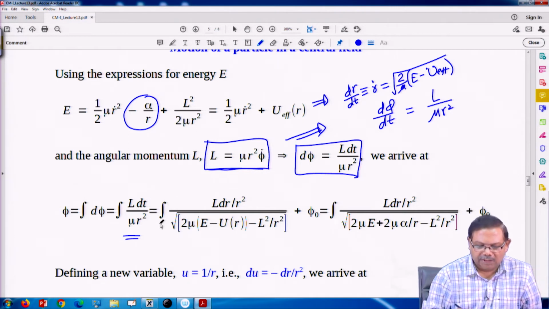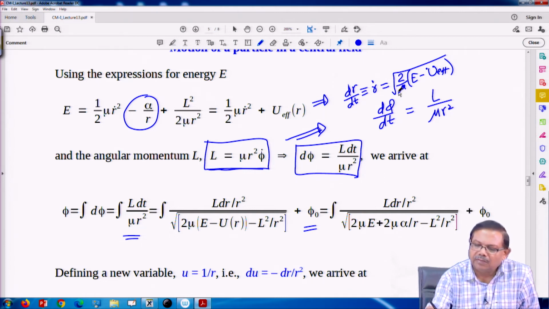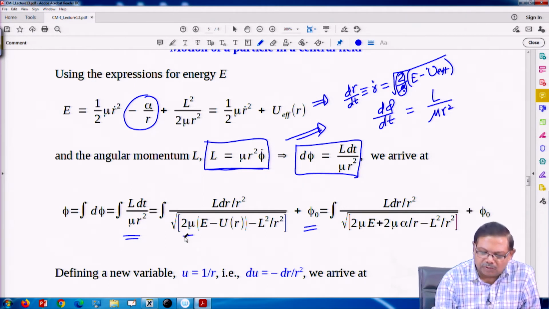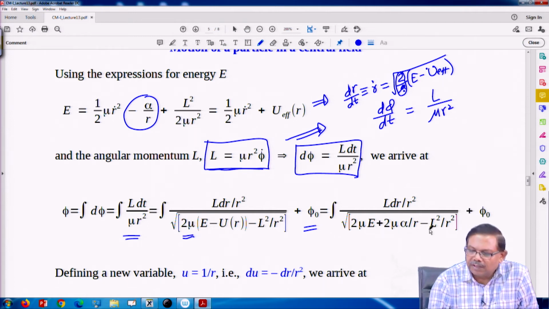Since it is an indefinite integral, there is a constant of integration that I am calling phi naught. Here mu was in the denominator, and here L upon mu comes, so that mu goes inside, which makes this 2 by mu as 2 mu. So, that is what is here. Okay. So, this is the expression for phi in terms of r.